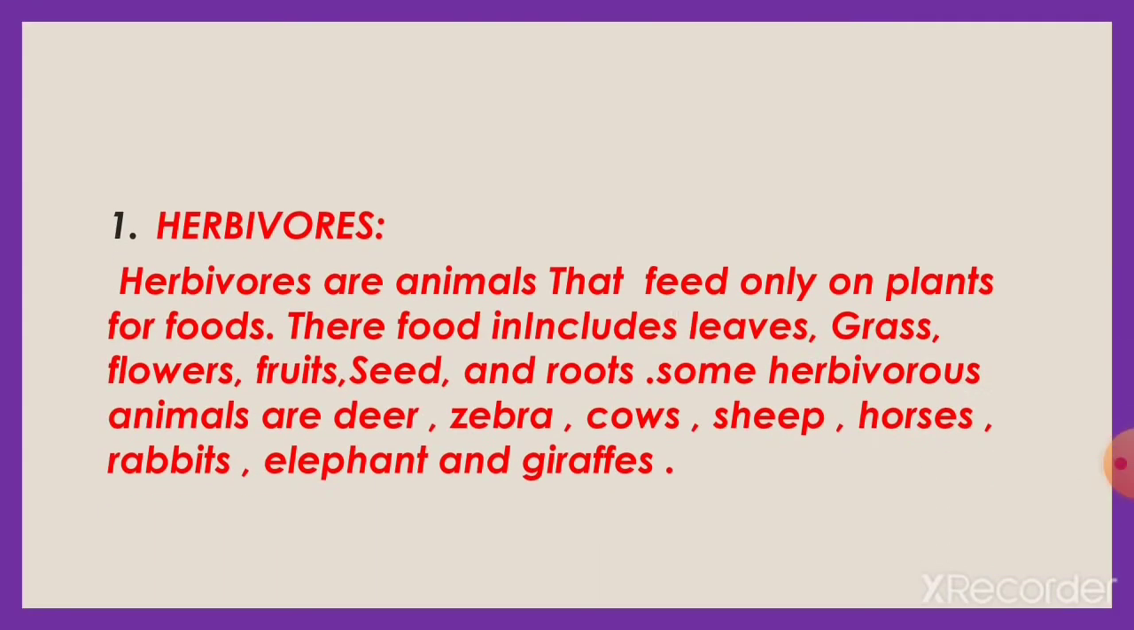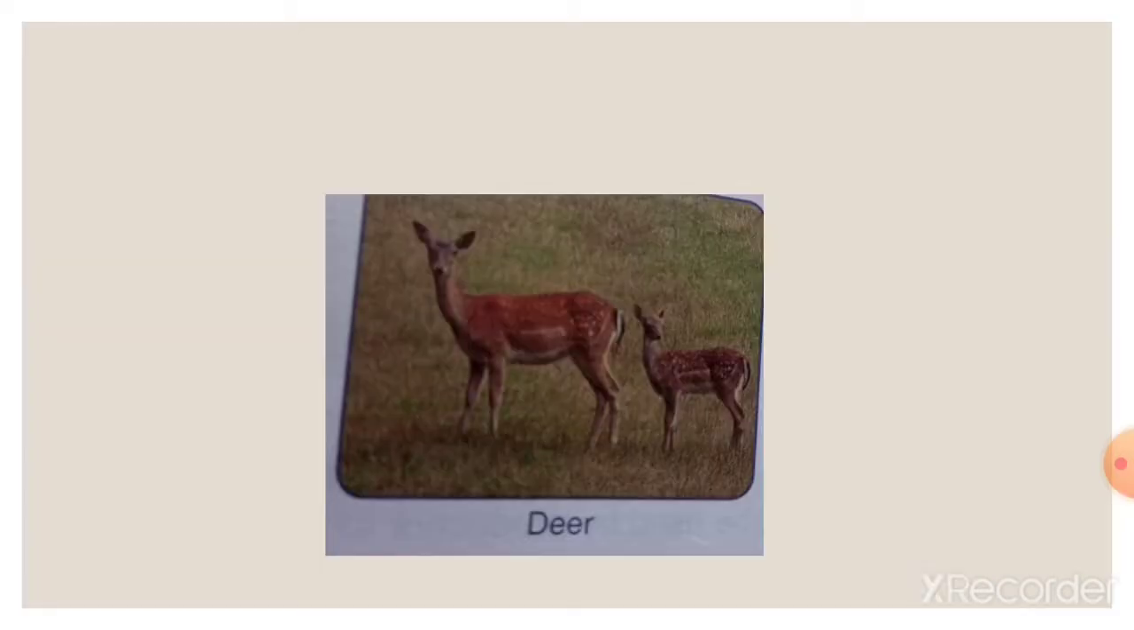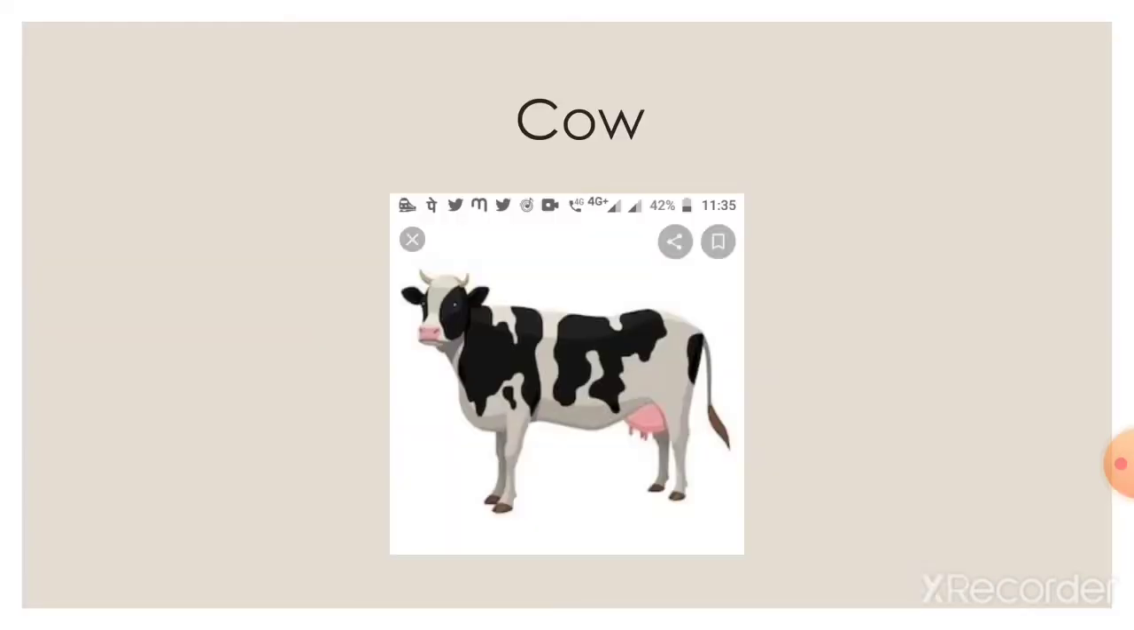The first type is herbivores. Herbivores are animals that feed only on plants for food, means they are plant eating animals. They eat only plants. Their food includes leaves, grass, flowers, fruits, seeds and roots. Examples of herbivores are giraffe, zebra, deer, cow.